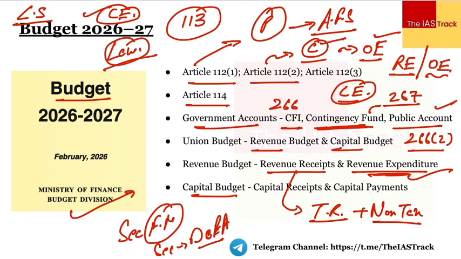Capital budget, what you'll have to understand is it comprises two things: capital receipts and capital payments. Capital receipts means the loans raised by the government of India, which we call market loans, or the borrowings by the government in the form of, you must have heard about the treasury bills, or the loans received from foreign governments. Let's say India has taken a loan from the Japanese government, or the recoveries of the loans which are given to the states and the UTs. It comes as a part of the capital receipts.